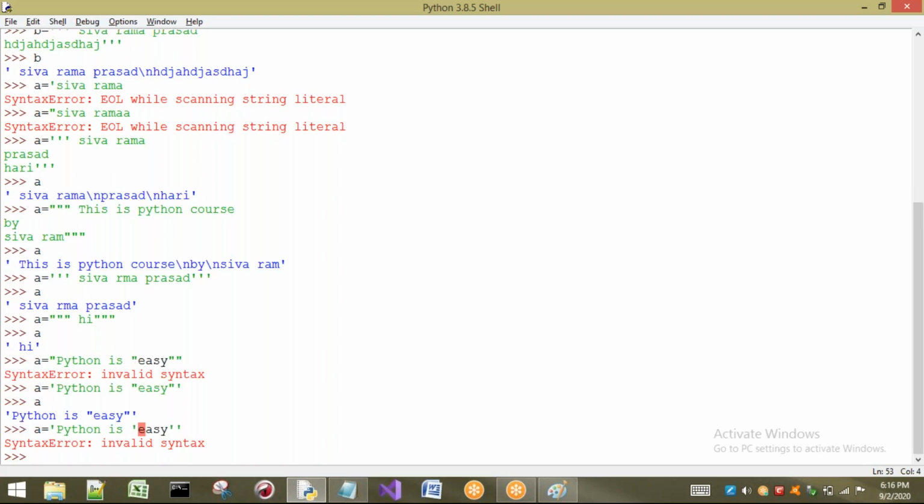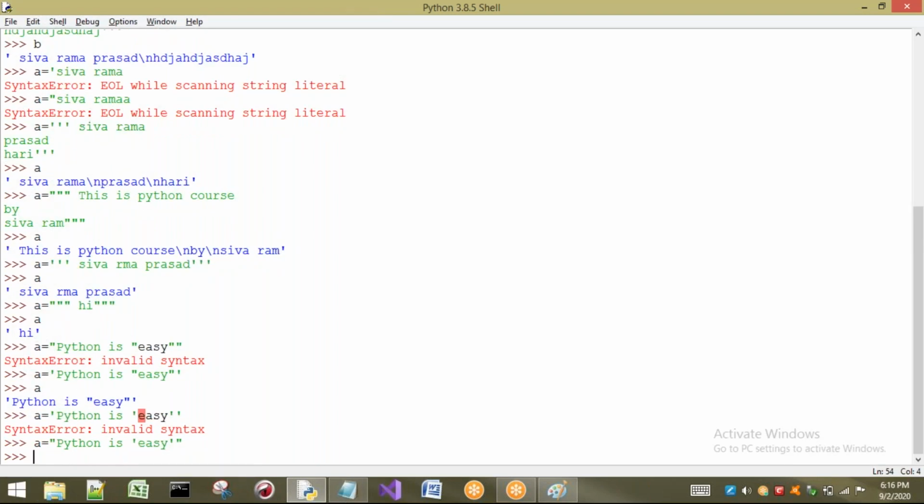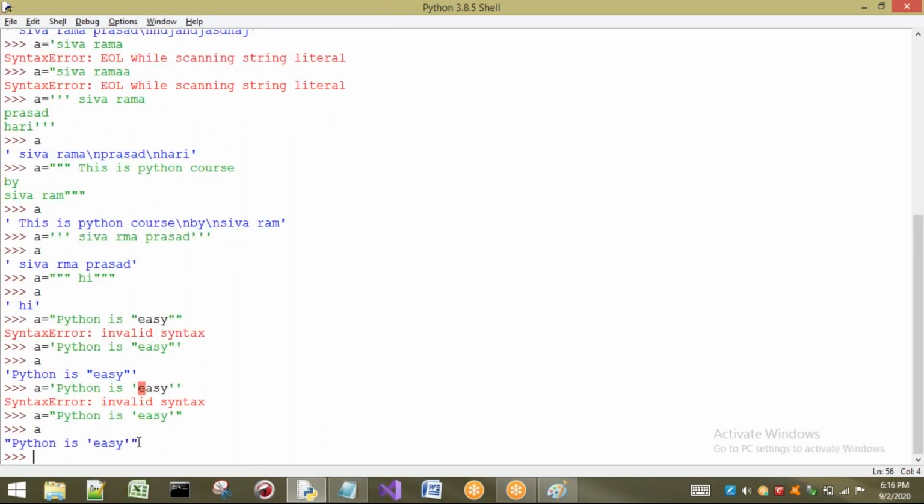Then what we have to do, if you want to print a single quote inside a string, that has to be enclosed in double quotes. If you want to print a single quote, it has to be enclosed in double quotes. If you want to print double quotes, it has to be enclosed in single quotes. See here, for example, easy. But the output will be, you have to observe that one, double quotes only. The output also will be printed here, double quotes only.